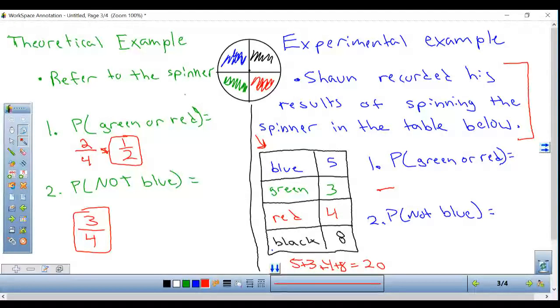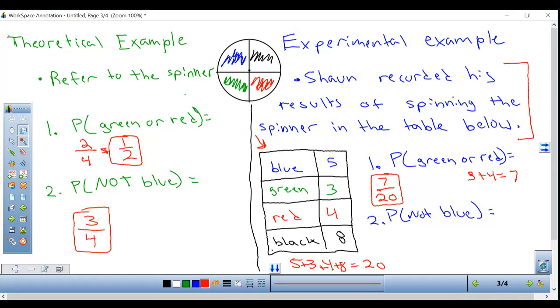So since the experiment was performed 20 times, my bottom number is going to be 20, because that's how many times the spinner was spun. And how many of them were green or red? So I'm going to calculate my green and red together. I had 3 green and 4 red for a total of 7, and that is my top number, 7/20. 7 out of 20 times he grabbed green or red, and that is my final answer because I cannot simplify.